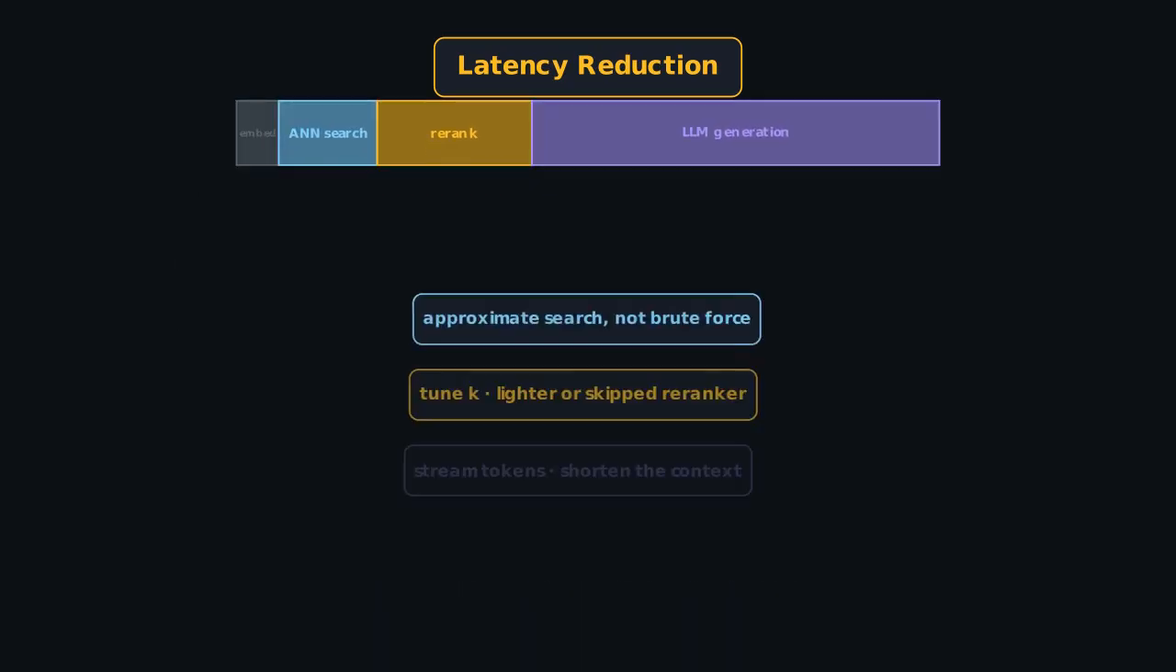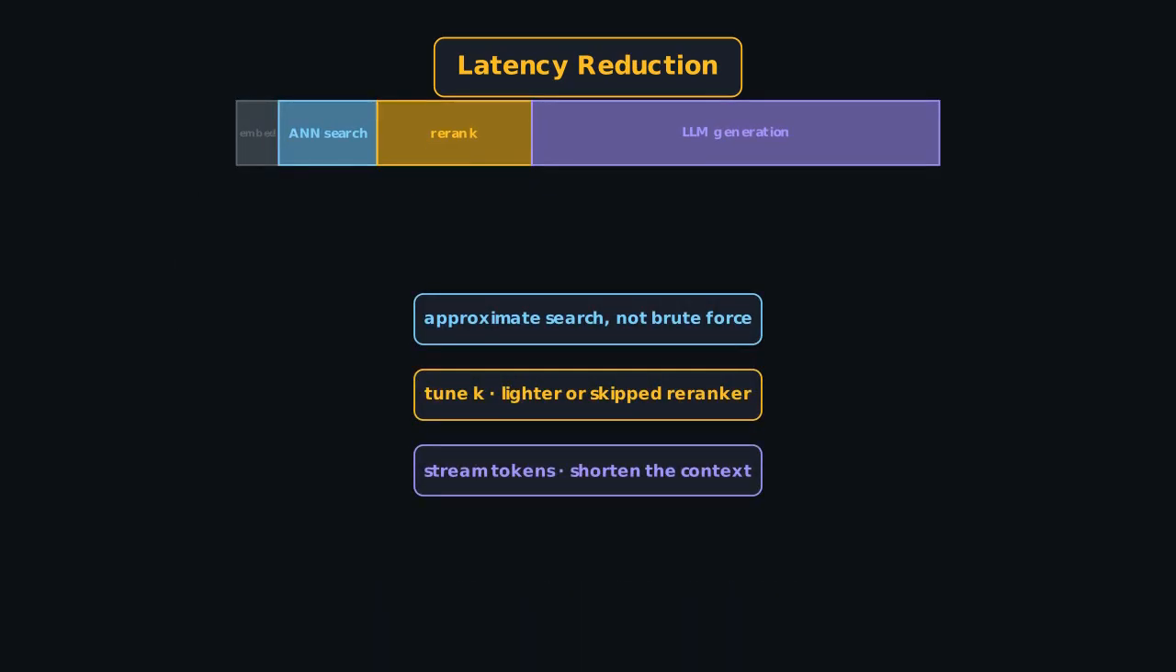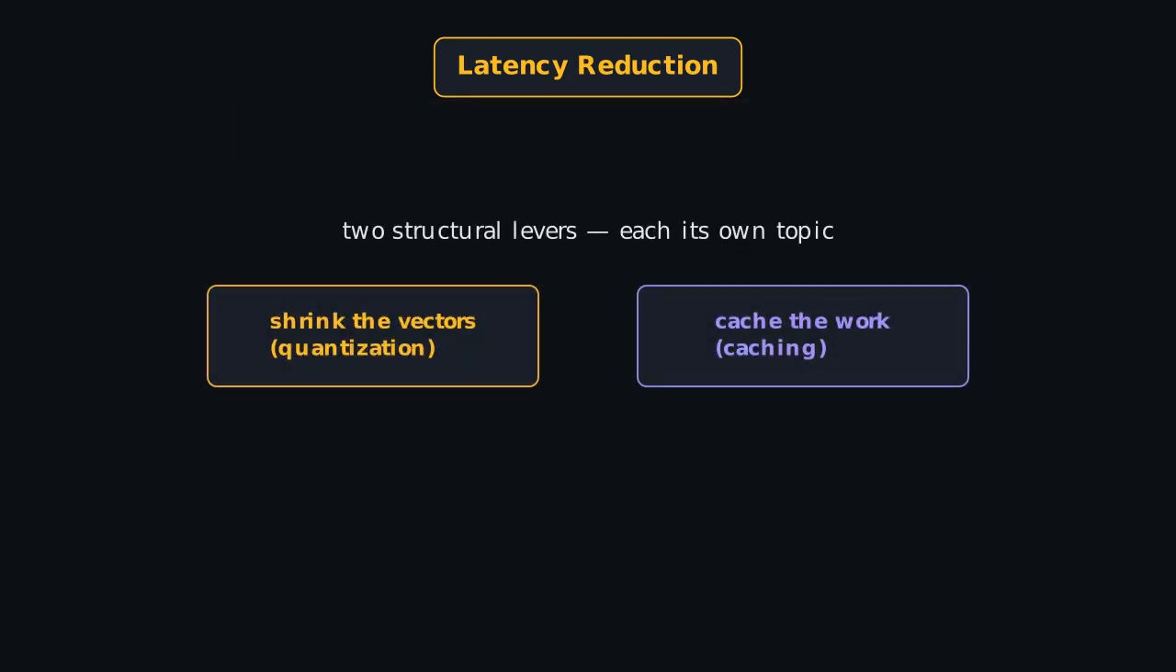Each stage has levers: approximate search instead of brute force, a lighter or skipped re-ranker, streaming tokens so the answer appears immediately, and a shorter context to speed generation. But 2 levers are structural enough to deserve their own treatment: shrinking the vectors and caching the work.